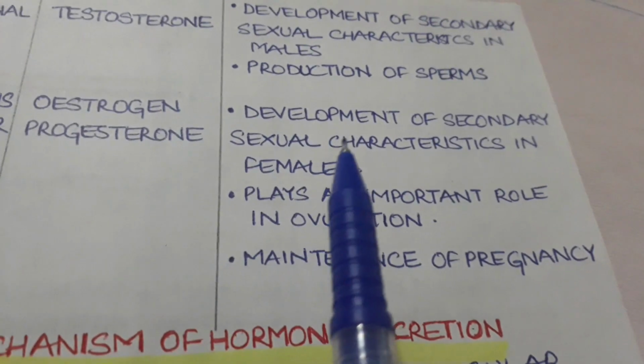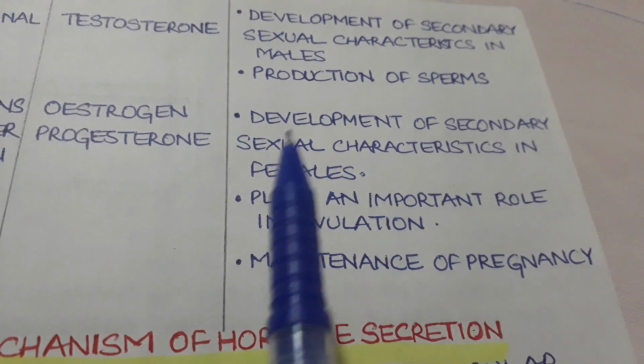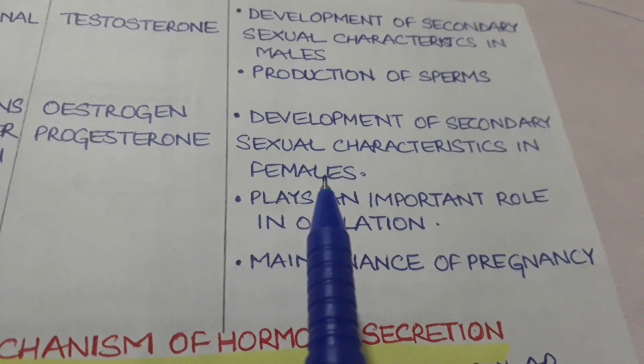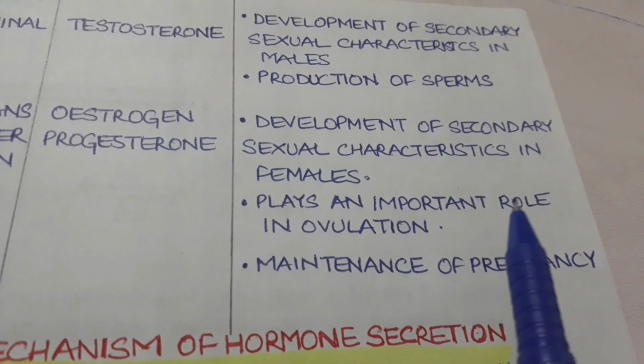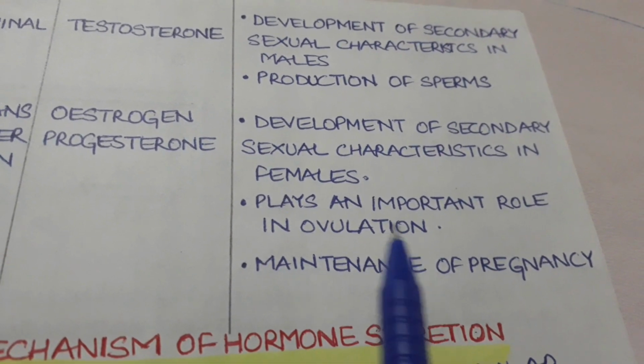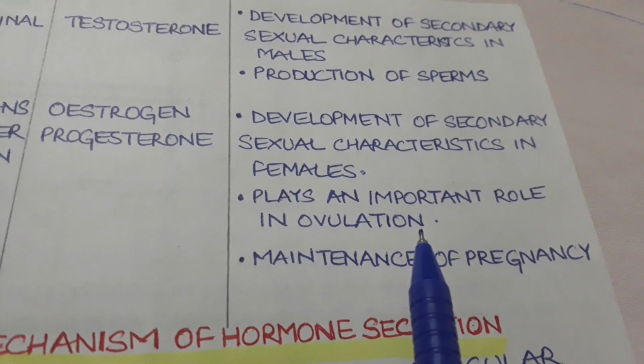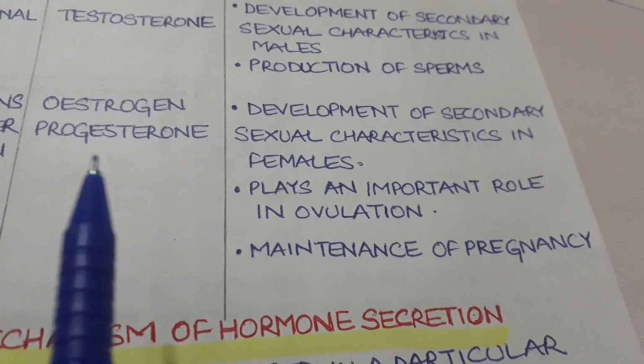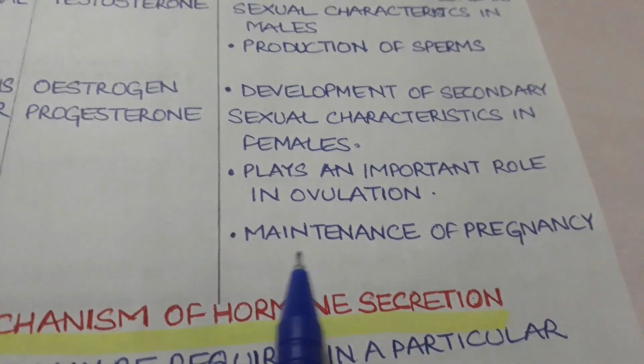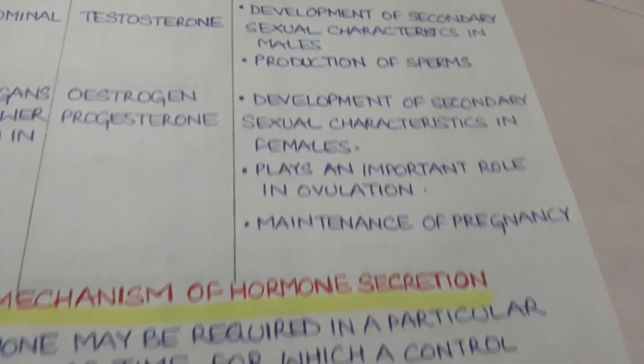Estrogen is responsible for the development of secondary sexual characters in females, and it also plays a very important role in ovulation. Ovulation means release of matured egg from the ovary. And the function of the hormone progesterone is the maintenance of pregnancy.